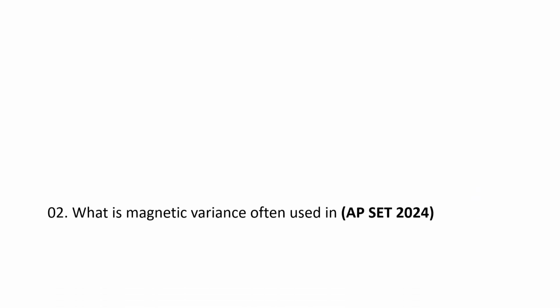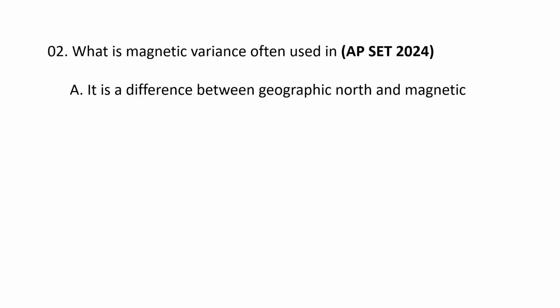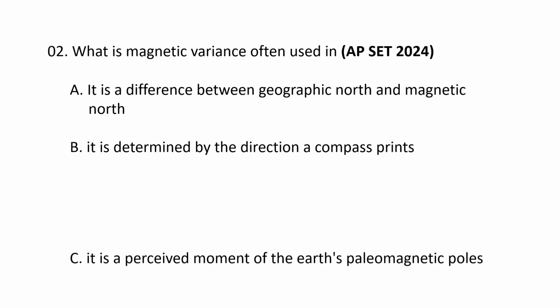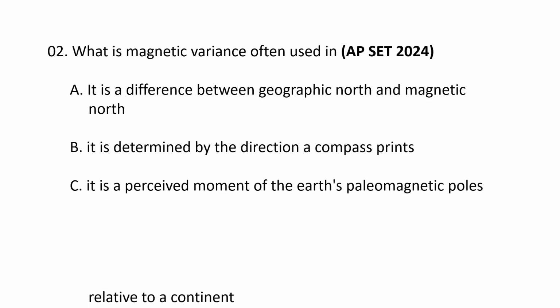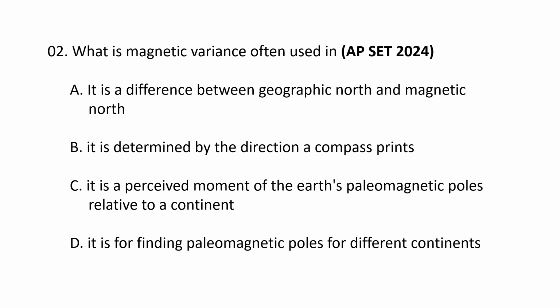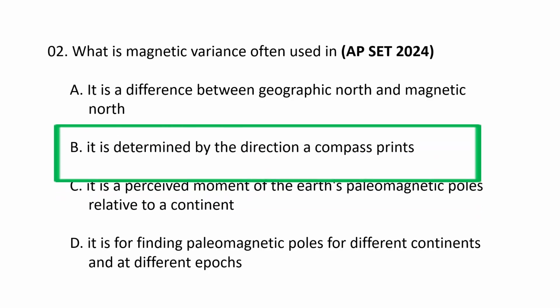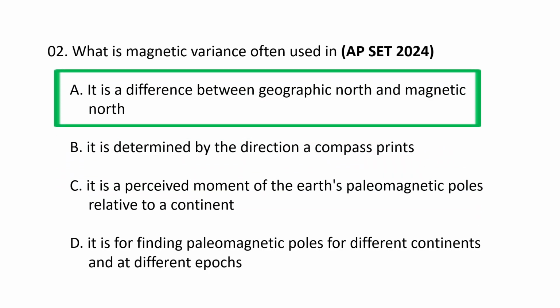Next question. What is magnetic variance, which is often used in? The choices are A, it is a difference between geographic north and magnetic north; B, it is determined by the direction a compass brings; C, it is a perceived movement of the Earth's paleomagnetic poles relative to a continent; and D, it is for finding paleomagnetic poles for different continents and at different epochs. So the correct option is A. It is a difference between geographic north and magnetic north.